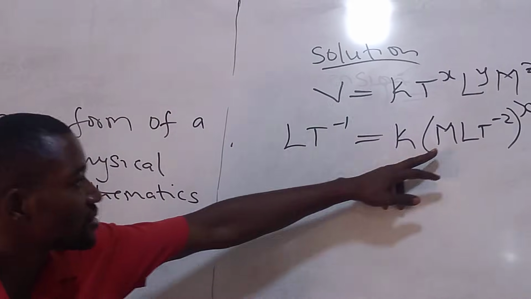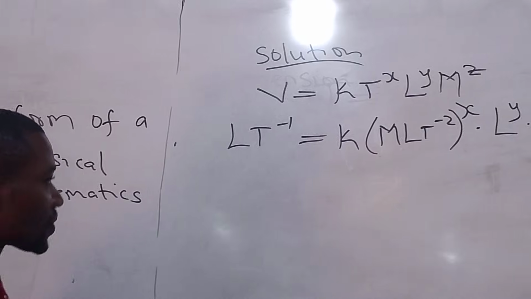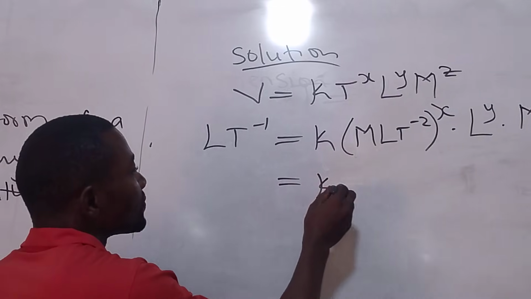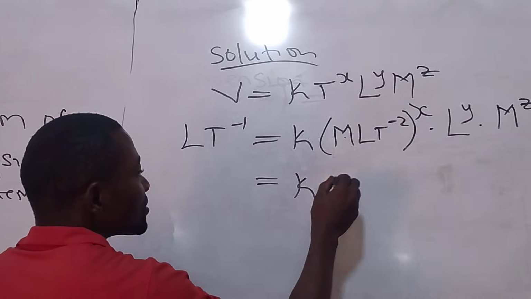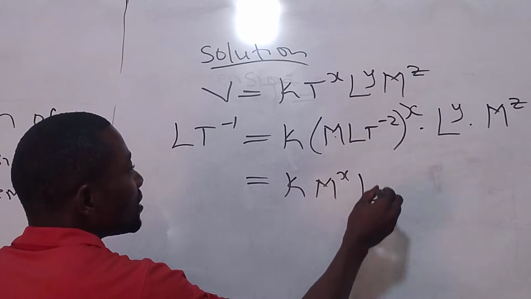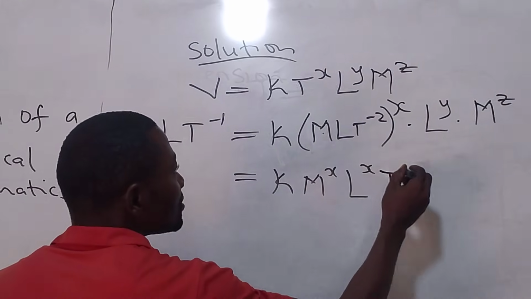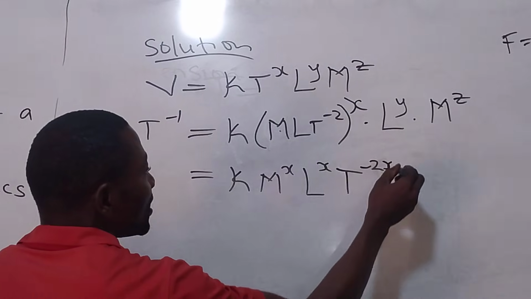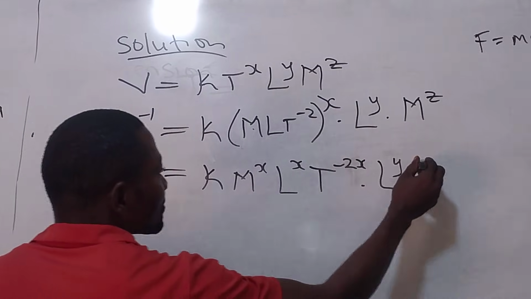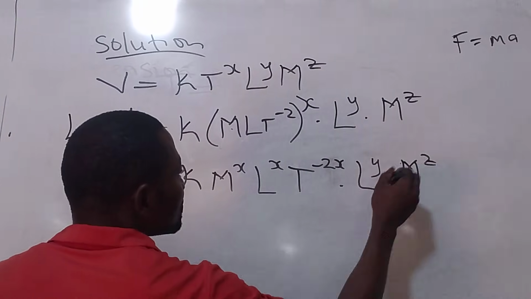So the next thing here, you open this bracket, and if you do that, we'll have K, M to power x, L to power x, and T to power minus 2x, L to the y, M to the z.